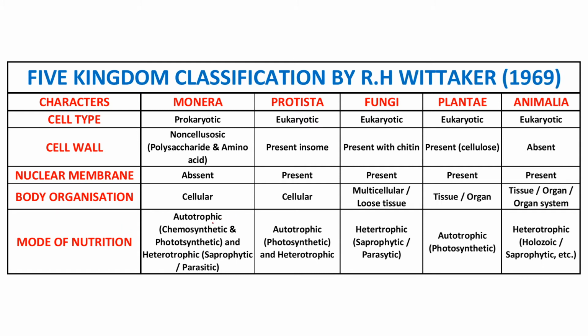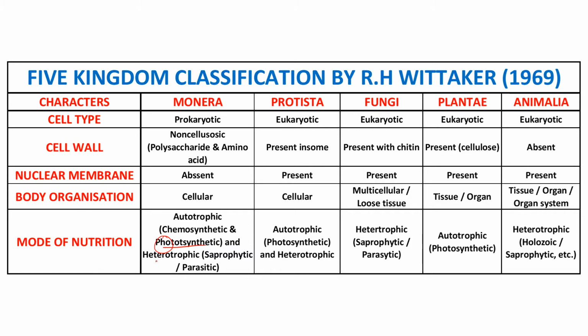In the autotrophic there are also two types: one is chemosynthetic and the other is photosynthetic. What is chemosynthetic? By using chemical substances, they can synthesize their own food material. This is known as chemosynthetic. Chemo means chemical. Photosynthetic means light. By using sunlight, they produce their own food materials. Here photo means light. The sunlight is utilized for the production of the food materials. That is known as photosynthesis.